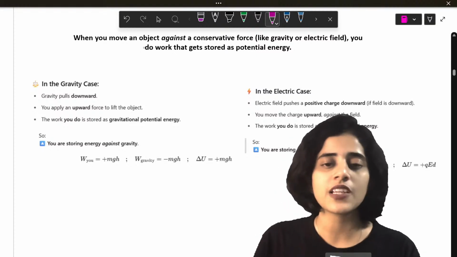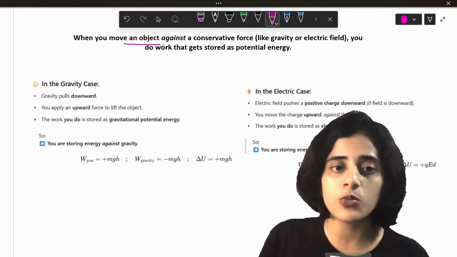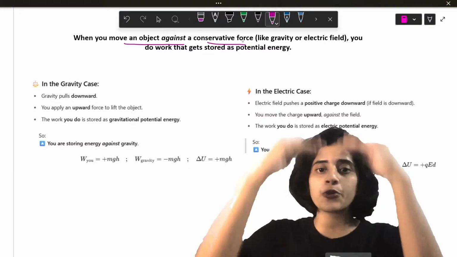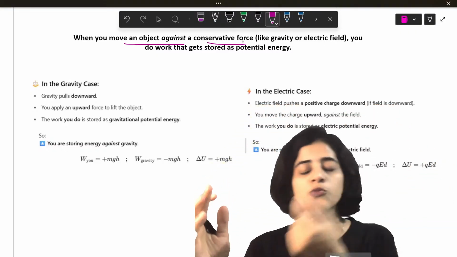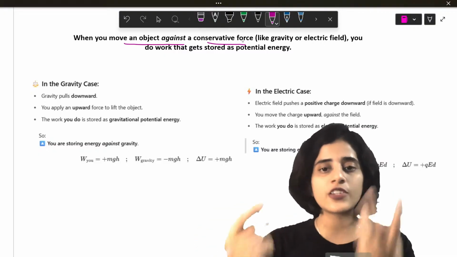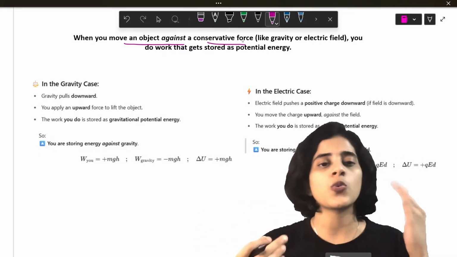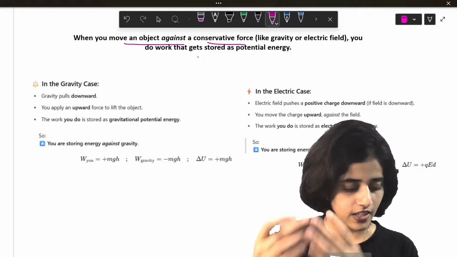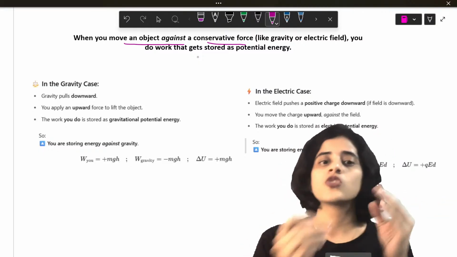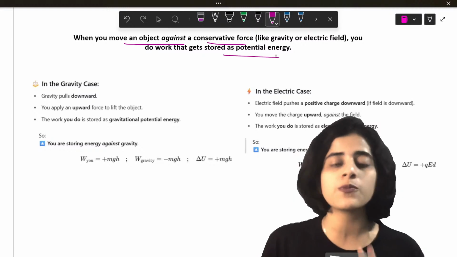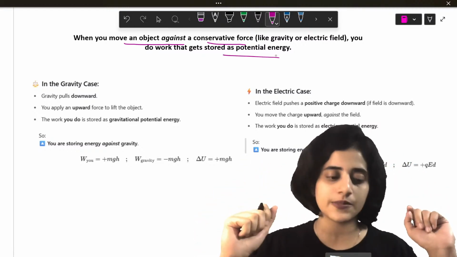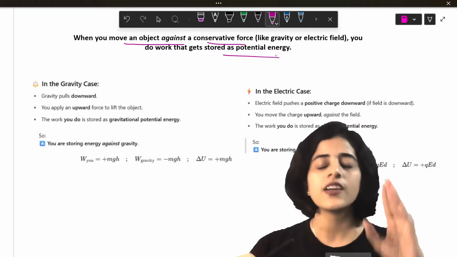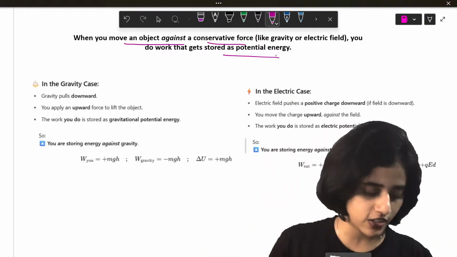So in this chapter, one thing that you need to know is, when you move an object against a conservative force, for example, you take an object and push it up against gravity, or you take a charge and move it against the direction of the electric field. Electric field and gravity both are conservative forces. So whenever you move an object against a conservative force, you are doing work to move it. This work is all going to be stored as potential energy. So this is the key takeaway here. Whenever you do work against any conservative field like gravity or electric field, whatever work you do is going to be stored as potential energy.